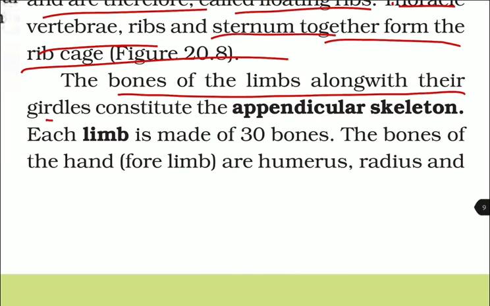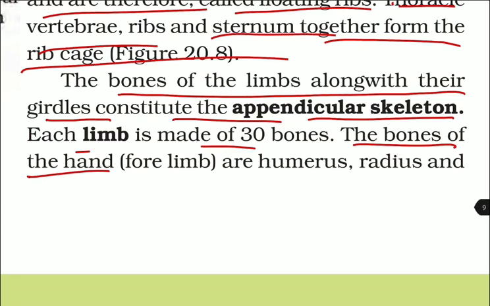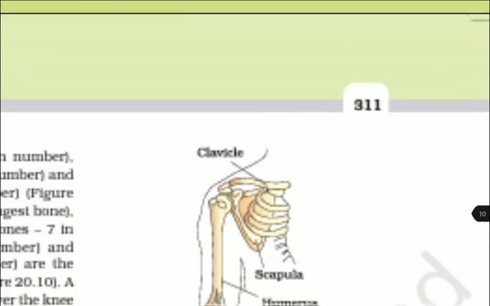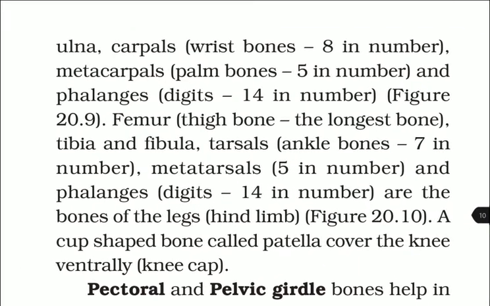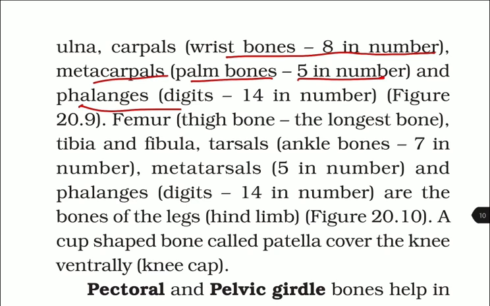The bones of the limbs along with their girdles constitute the appendicular skeleton. Each limb is made up of 30 bones. The bones of the hand, that is forelimb, are humerus, radius, and ulna, carpals, wrist bone, that is 8 in number, metacarpals, that is palm bone, which is 5 in number, and the phalanges, that is digit, which is 14 in number.